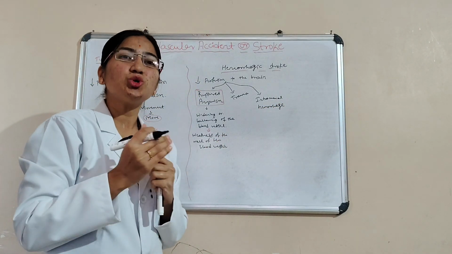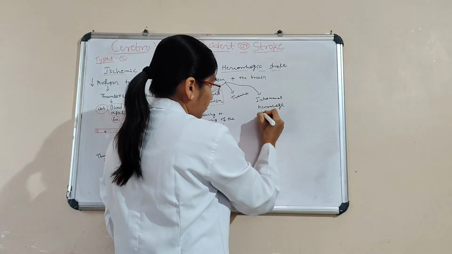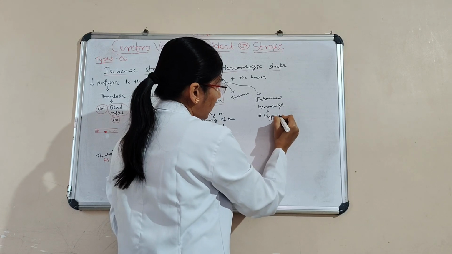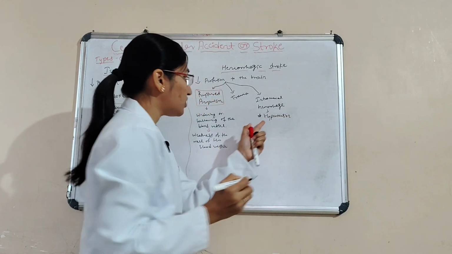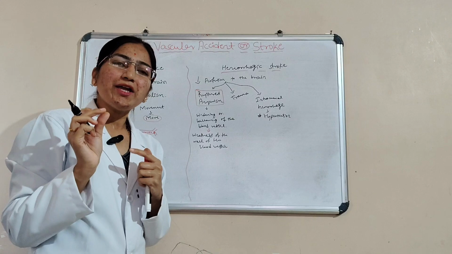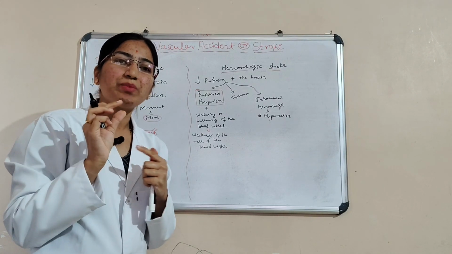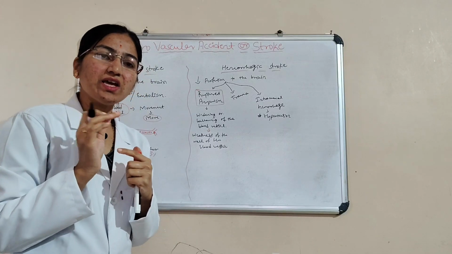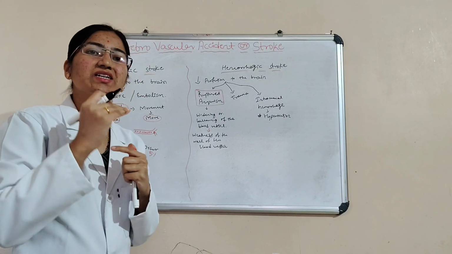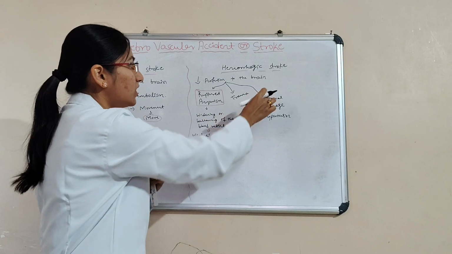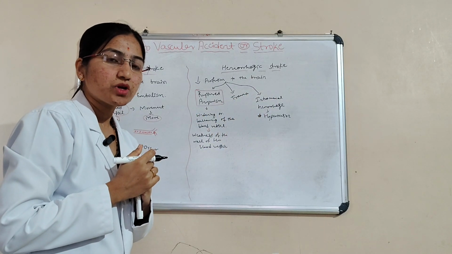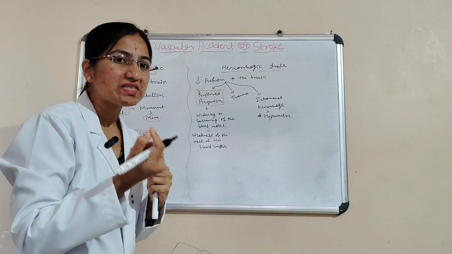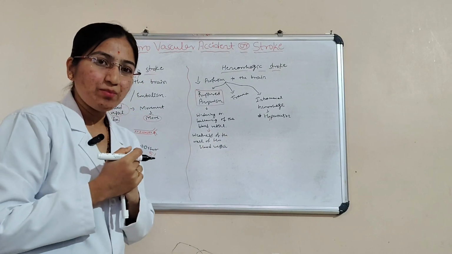Intracranial hemorrhage is due to hypertension. Because there are minute blood vessels inside the brain. When there is hypertension, when blood flow increases, that is when hemorrhage takes place, due to the increased blood flow in the minute blood vessels. That is referred to as hypertension.